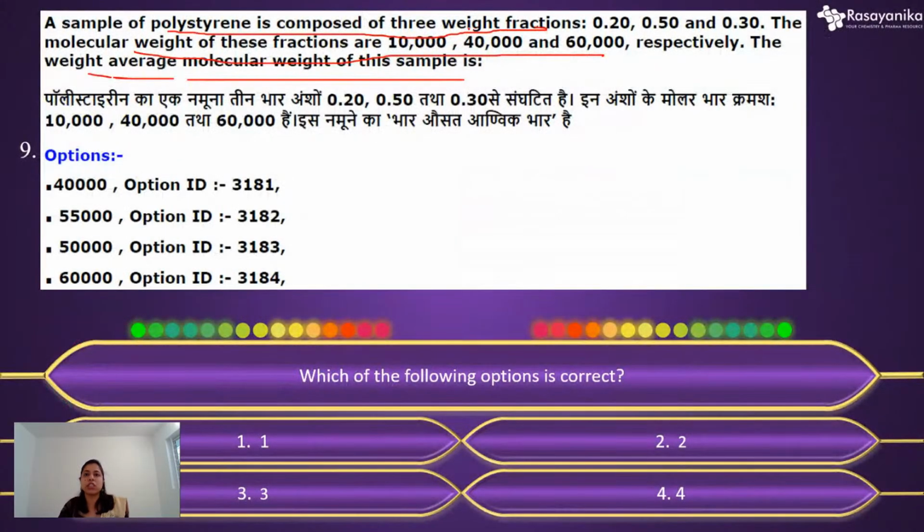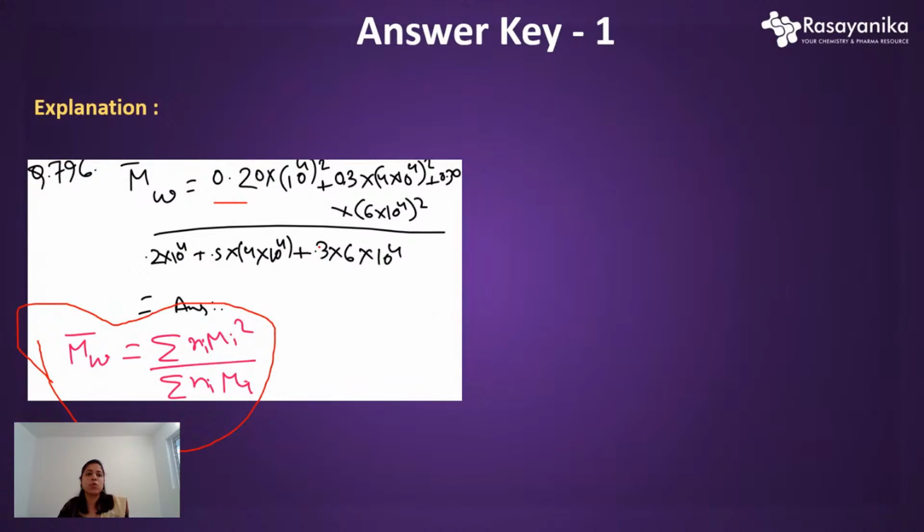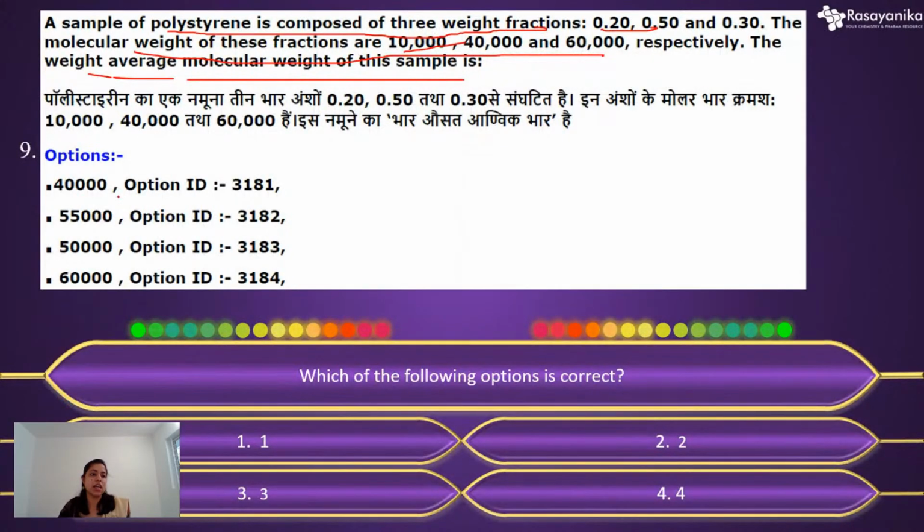Just look at our question and you will get it like this, and 10,000 like this, right? So just put the value here and add those, and above in the denominator and the numerator also you can put those, and you will get your answer. So the correct option will be, you will get approximately around 40,000. So option A will be the correct option.